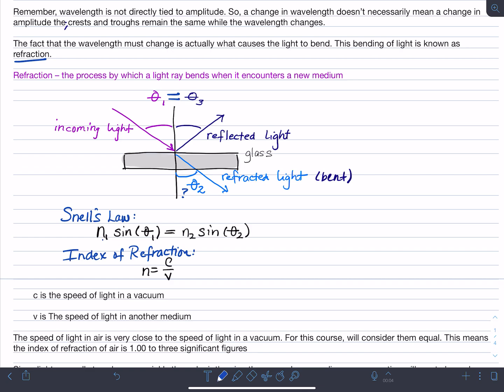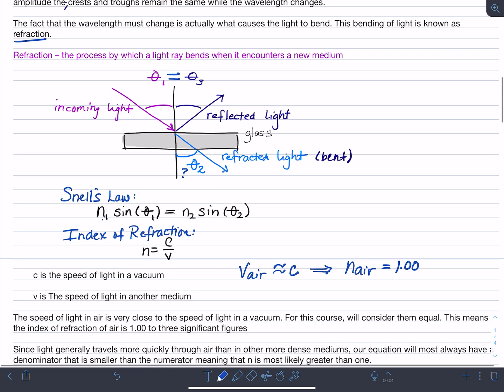So v in air is very close to c. In fact, we will say they were equal, which would mean that n in air equals 1.00 with 3 significant figures. However, this index of refraction is going to be different as light hits different mediums, okay?